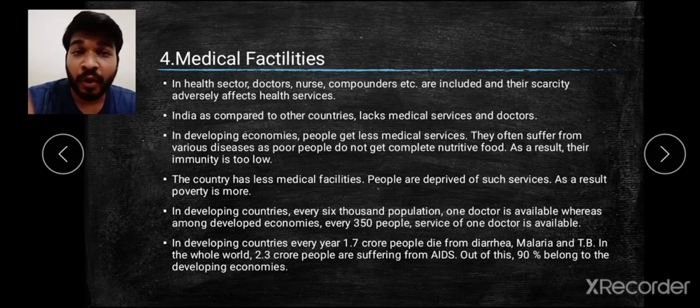Again if you talk about data, in developing countries every year 1.7 crore people die from diarrhea, malaria and TB in the whole world.